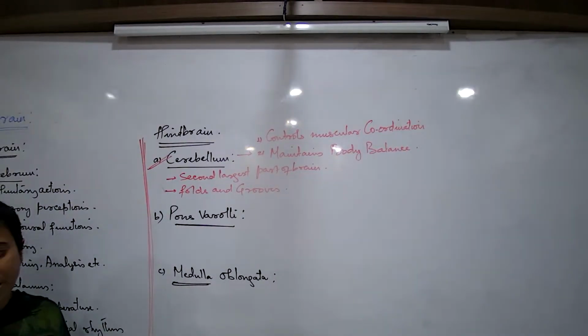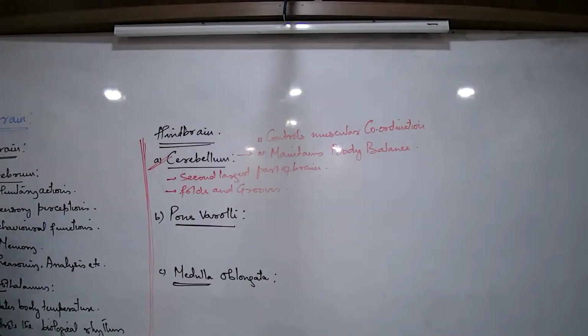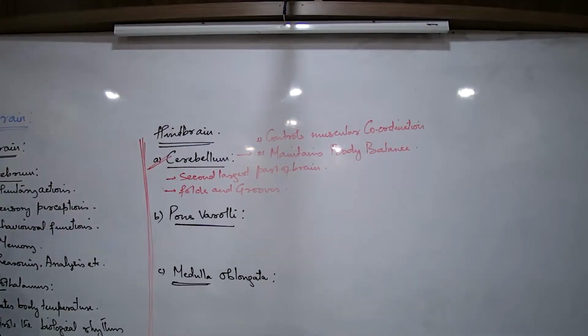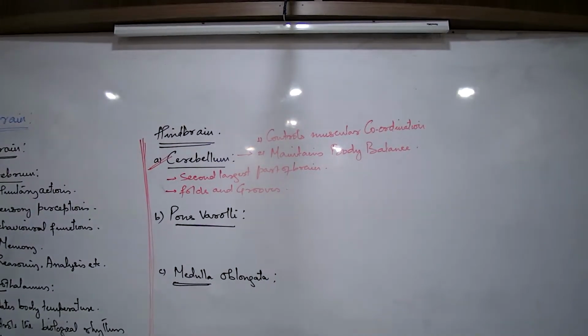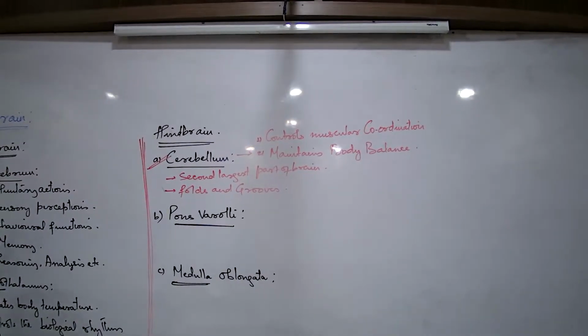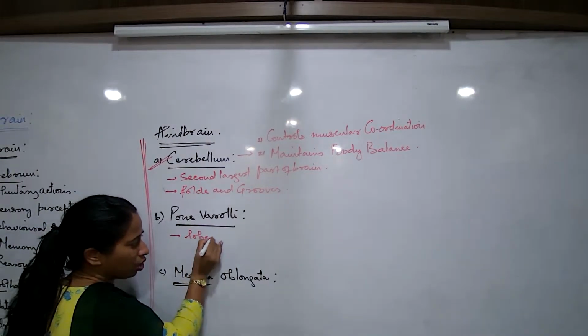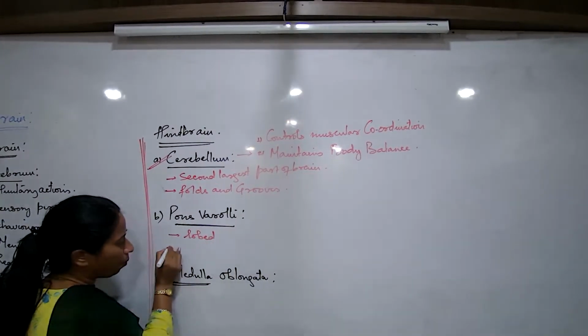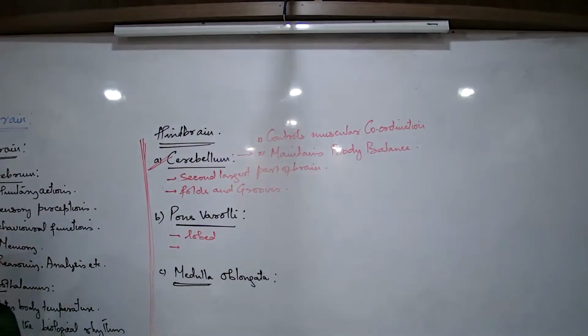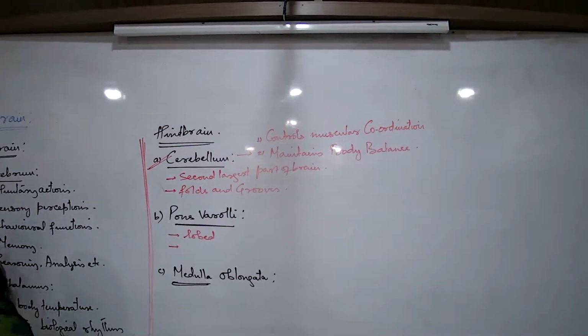Pons varoli. Now what is it? Look for the pons varoli. Just after the cerebellum, there is a small lobe structure, and that lobe structure is known as the pons varoli. What is this pons varoli doing? It's a small lobe structure, I would say a mass of neurons. It is lobed in nature. Lobed always means it is a mass of neurons. But what is its function? What is this pons varoli doing?